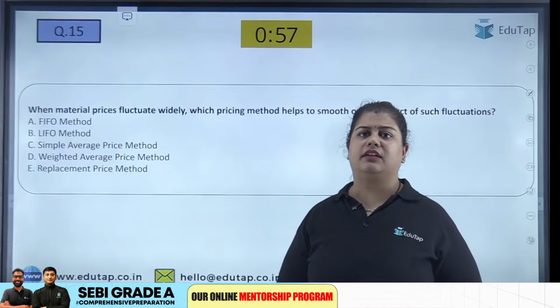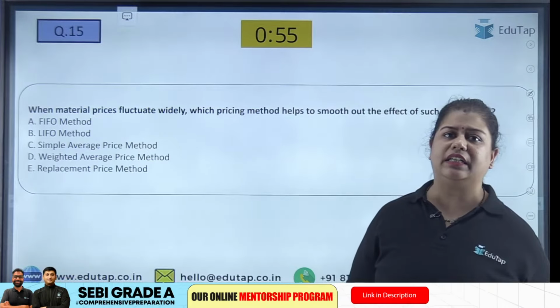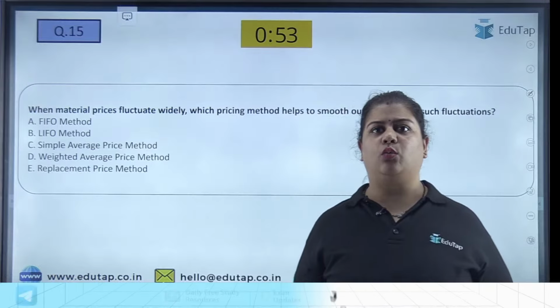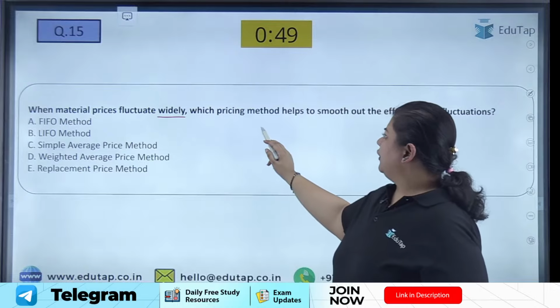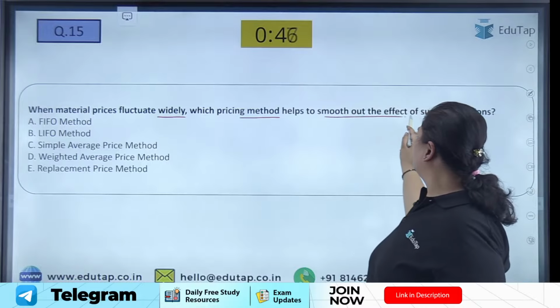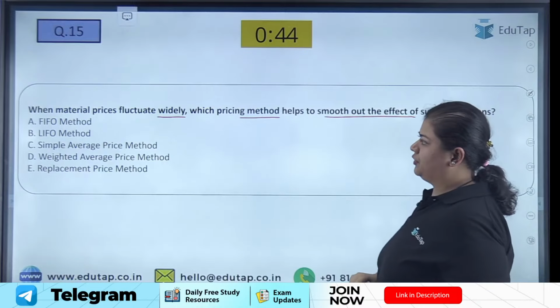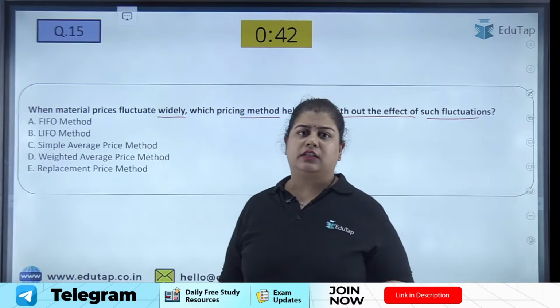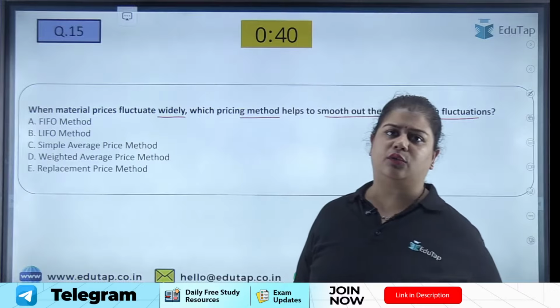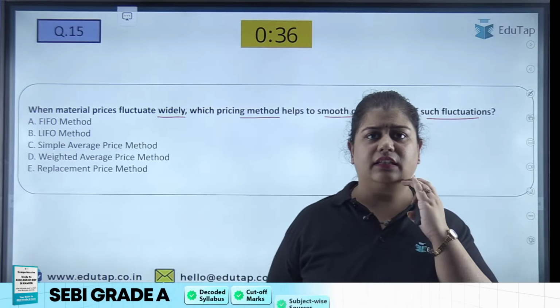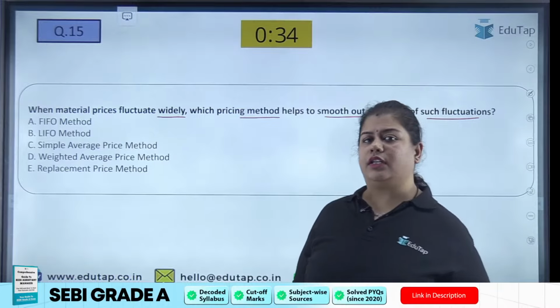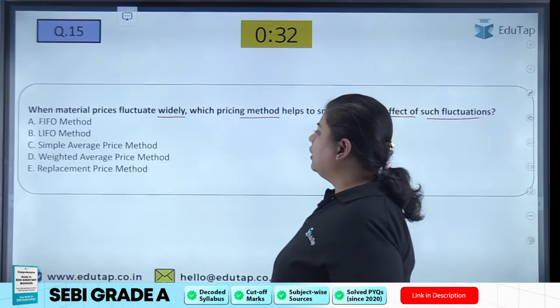Now again, next concept, when material prices fluctuate widely, which pricing method helps to smooth out the effect of such fluctuations? Do you know about the FIFO, LIFO, simple average price method, weighted average price method, and the replacement price method? What is it? So quickly I'll tell you.